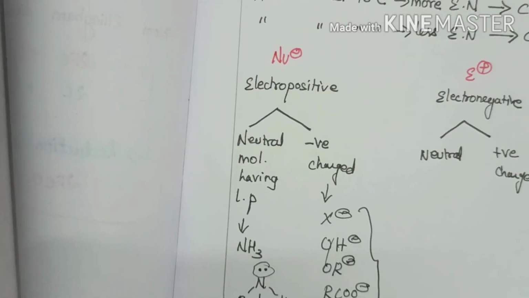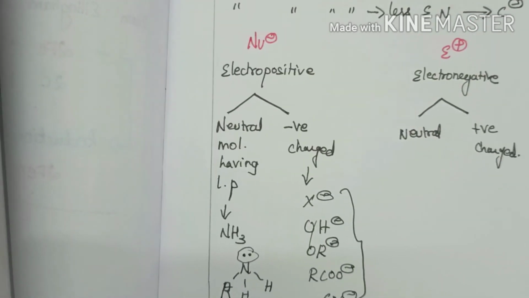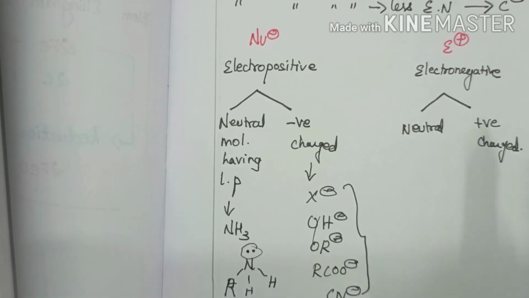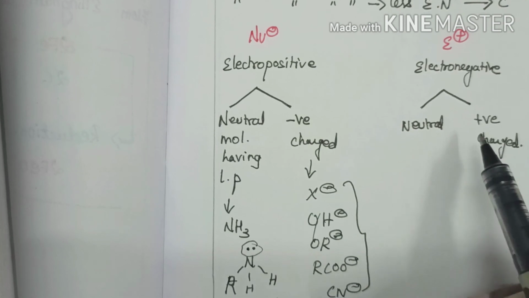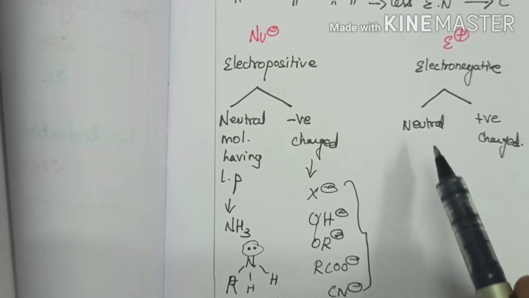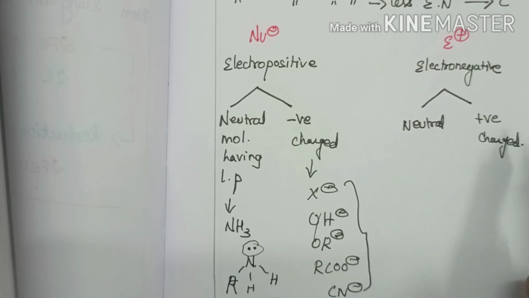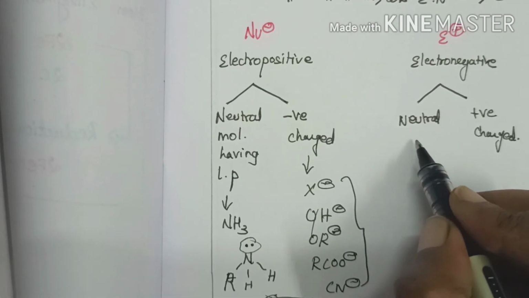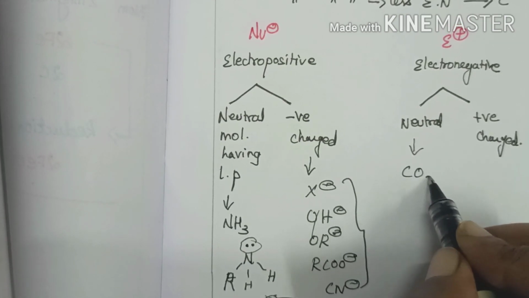And next is electrophile. Electrophiles are attracted towards a negative charge or an electron rich center. This can also be of 2 types: one is neutral, the other one is positively charged. If I go for neutral, it can be CO2.